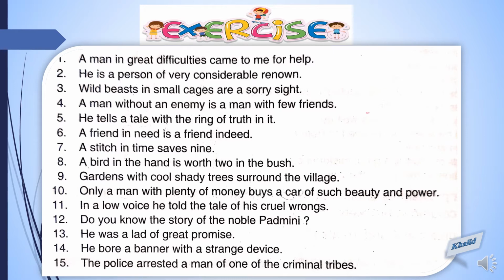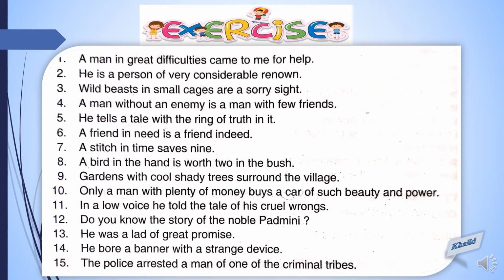Let's identify the adjective phrase in sentence 3: Wild beasts in small cages are a sorry sight. Where is a noun? Wild beasts is a noun. Let's see where is the detail about these wild beasts. So, in small cages. In small cages is an adjective phrase.